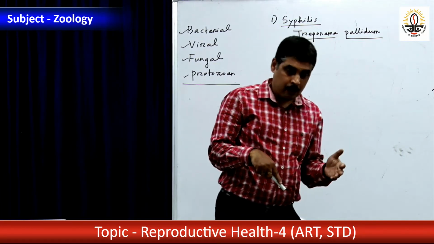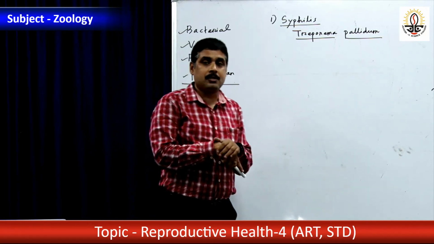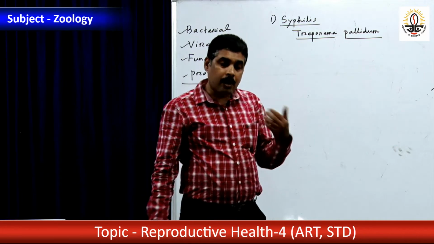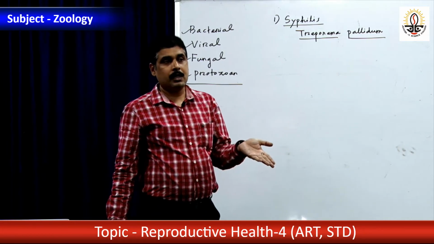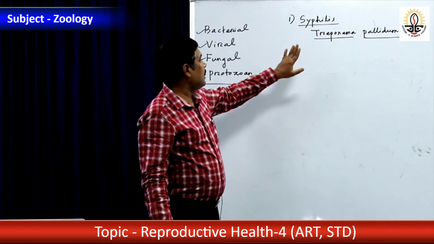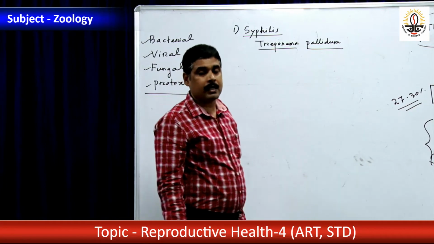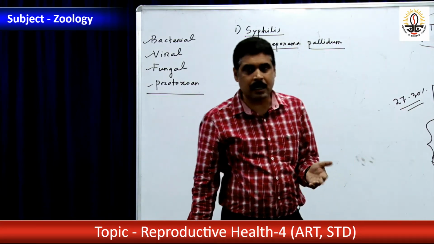In the second stage skin rash, abdominal complications and swollen joints will be there. In the third stage the complications will be more severe. So the symptoms of syphilis are reflected in 3 stages.